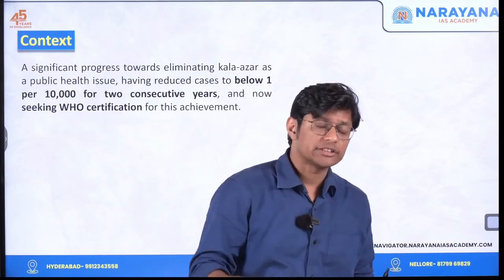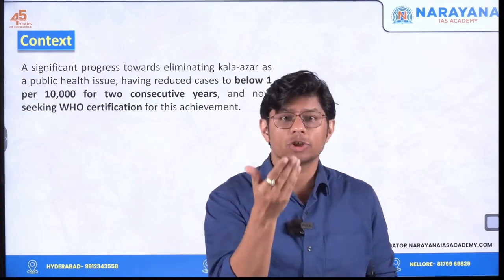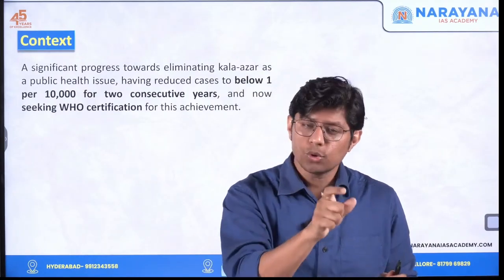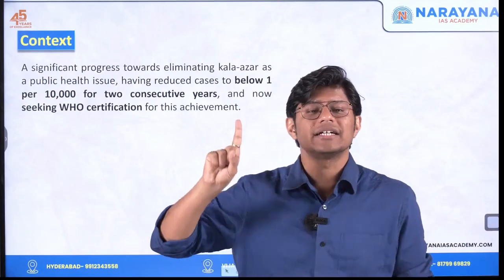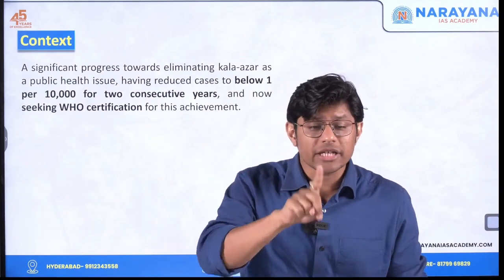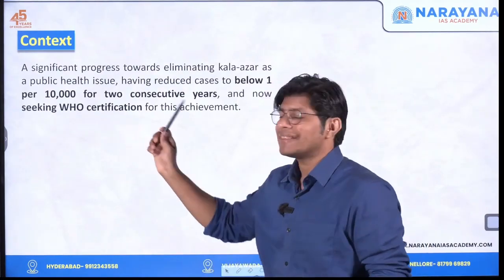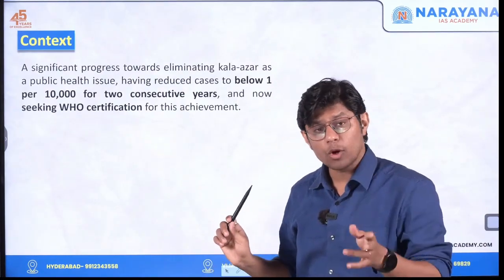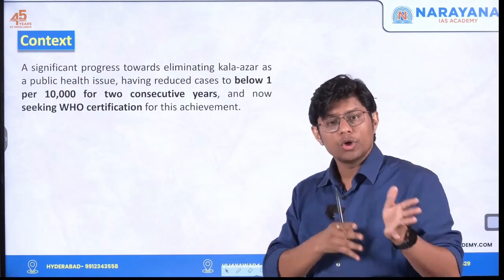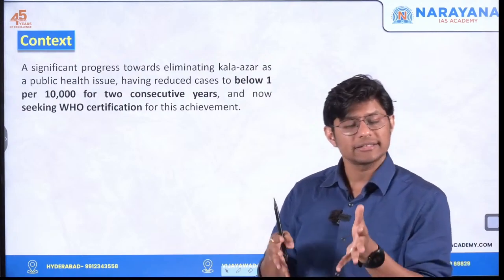But given the efforts of the government of India, India has done a remarkable job in reducing the number of people who are affected by the Kala Azar disease. Now, for 2 consecutive years, the numbers have fallen to below 1 per 10,000. The number is below 1 per 10,000, and this is for 2 consecutive years. So this is a remarkable achievement India has achieved.